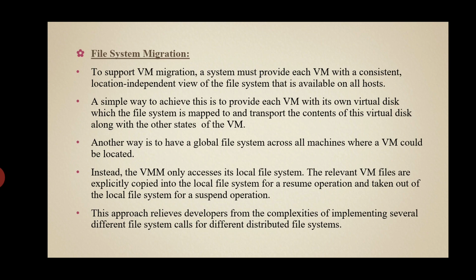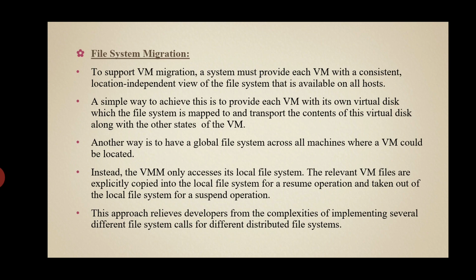To support virtual machine migration, a system must provide each virtual machine with a consistent, location-independent view of the file system that is available on all hosts.